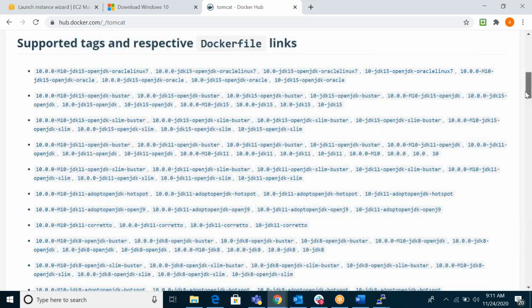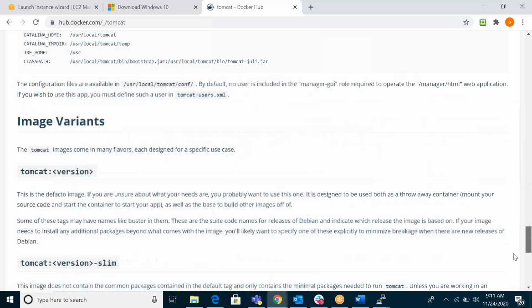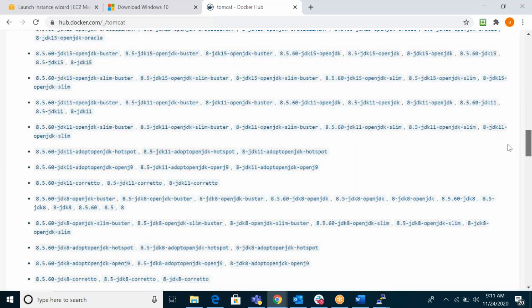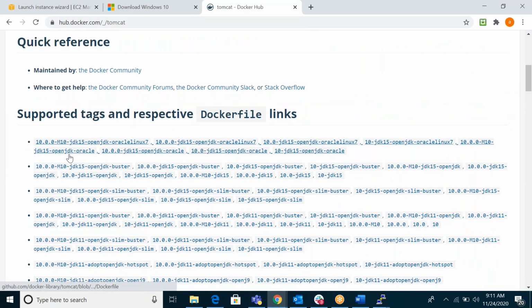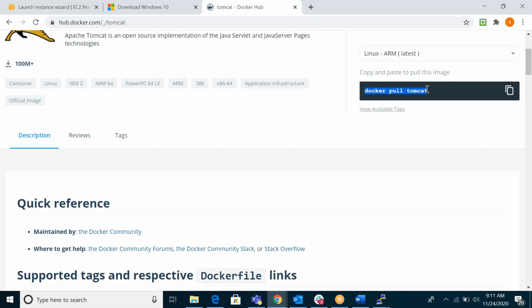For example, if you see, these are all labels, the default labels. Say I require something, then I mention this tag name, or I mention this version, 10 JDK 15. Then in the command, I mention it here. If you run this command directly, it will download the...